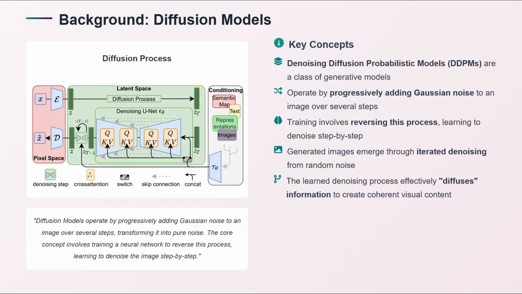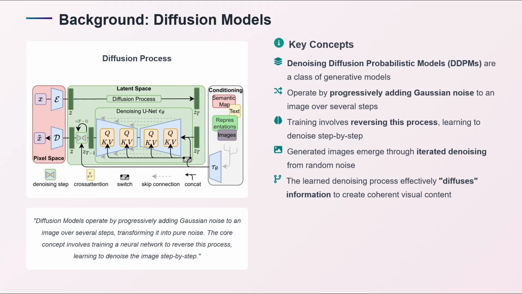So, what are diffusion models? Diffusion models are denoising diffusion probabilistic models that, given a noise, generate an image, and they reverse the image to noise and then train a model such that the noise is converted to image.